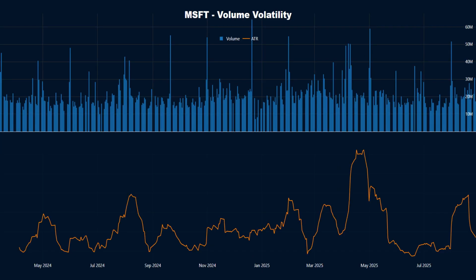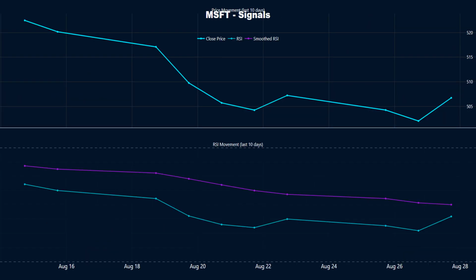Volatility is normal based on ATR, while trading volume is normal compared to recent averages. The RSI is below its smoothed version. Current RSI is 45.9, while smoothed RSI is 50.1. There is no divergence between the price and RSI. Momentum is aligned with the trend, supporting the current price direction.